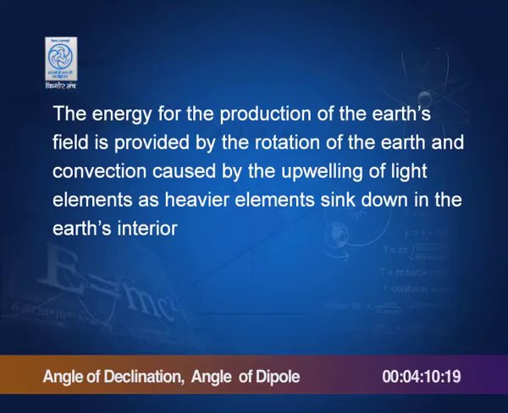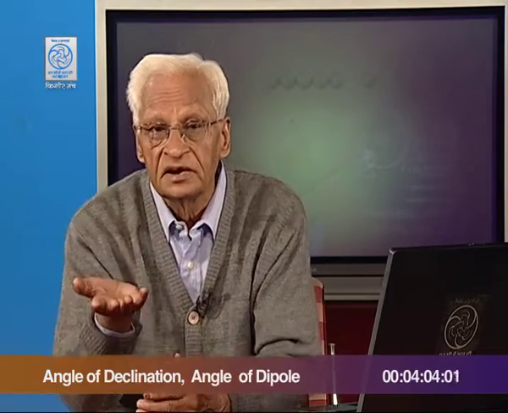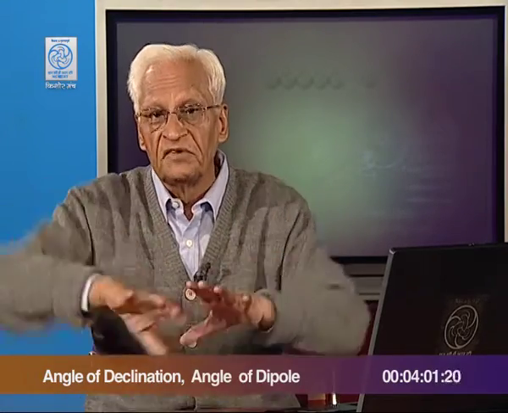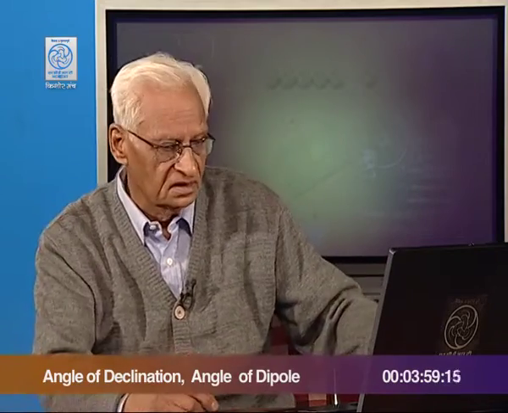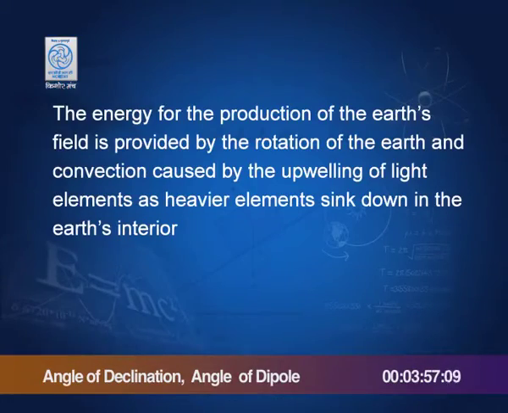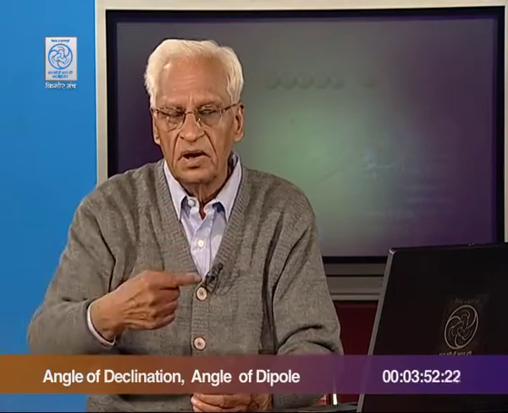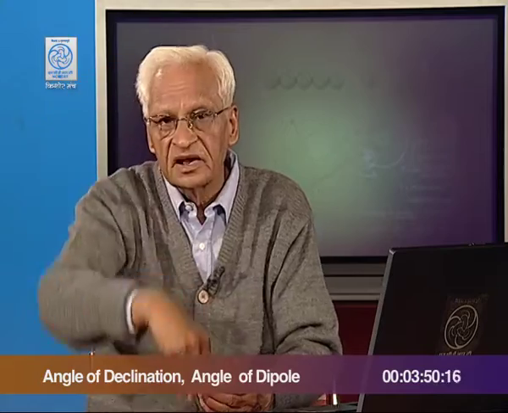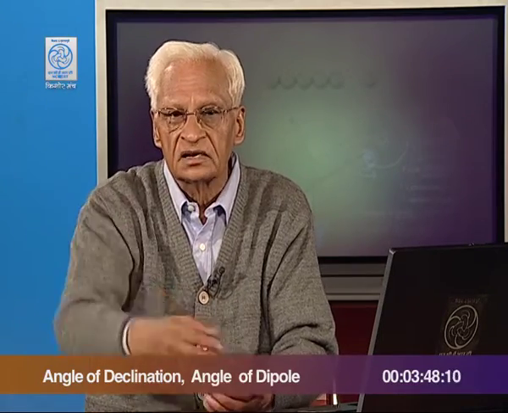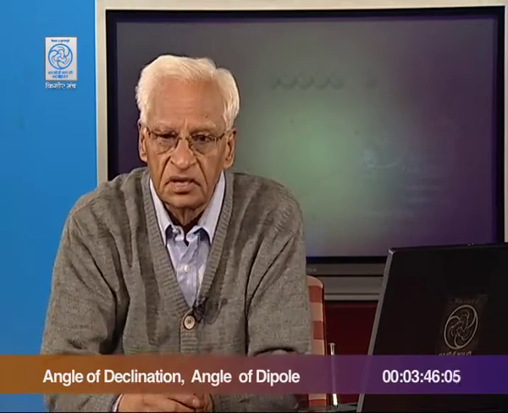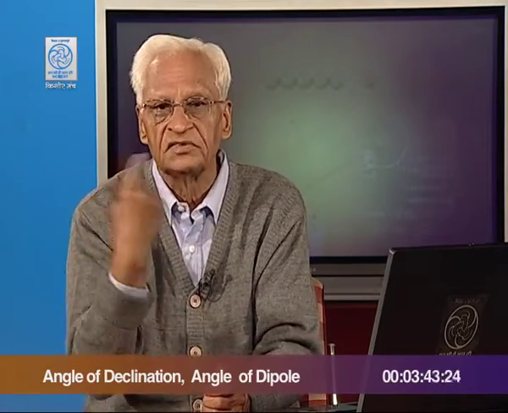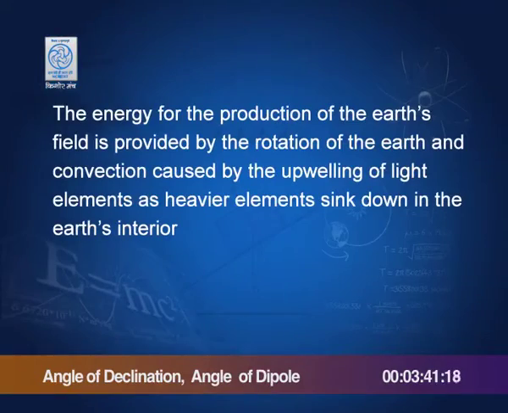The energy for the production of the field: you see, B is a magnetic field. If we are going to increase it, then the magnetic energy will increase. So, energy has to come from somewhere, and what is that somewhere? The energy can come from the rotation of the earth or the convection set up by the heavy matter going down towards the center of the earth and lighter matter coming up. So, this convection or the rotation of the earth can contribute energy if required.